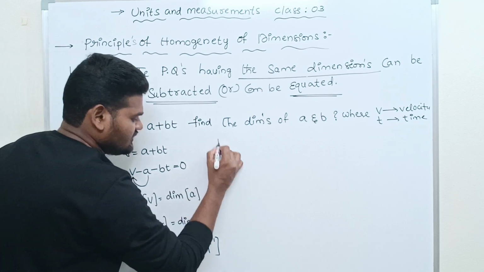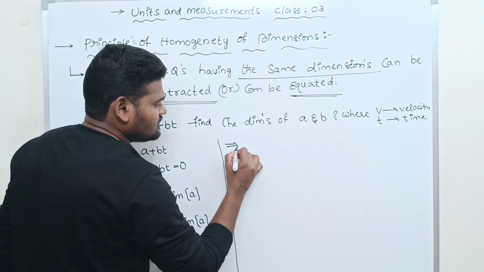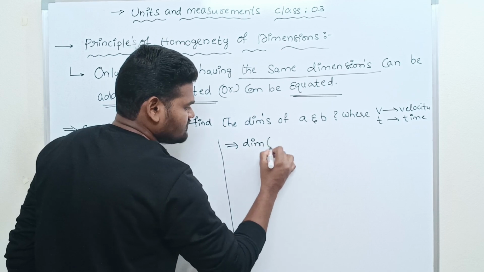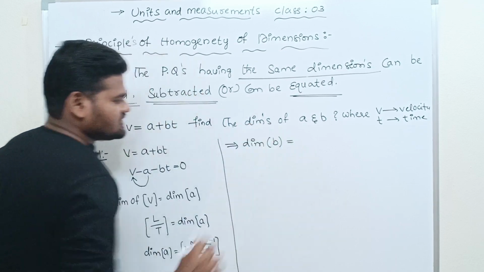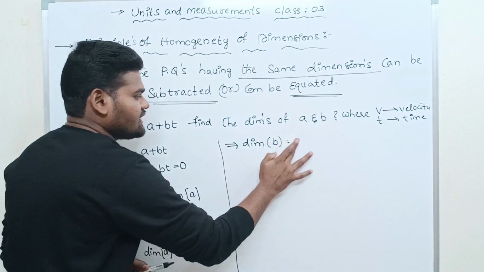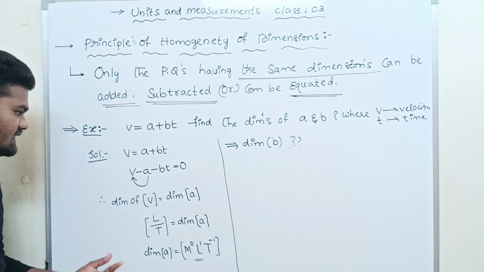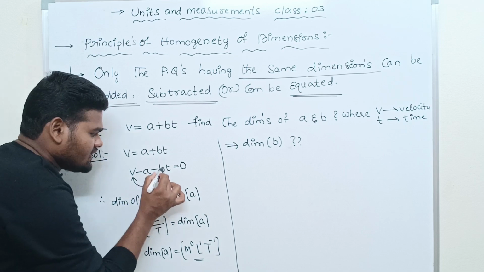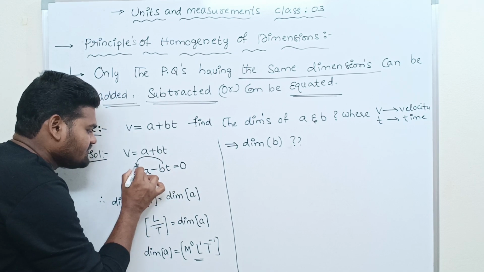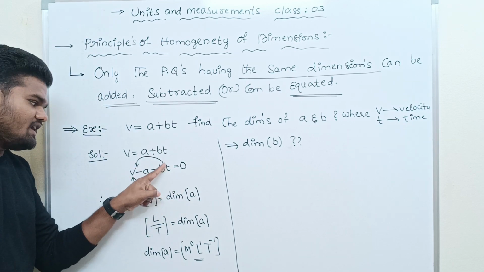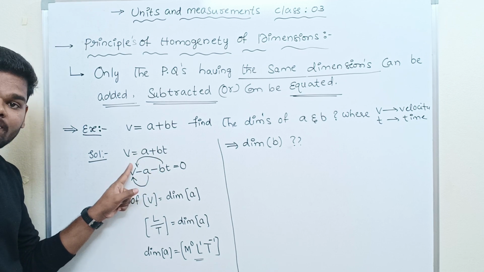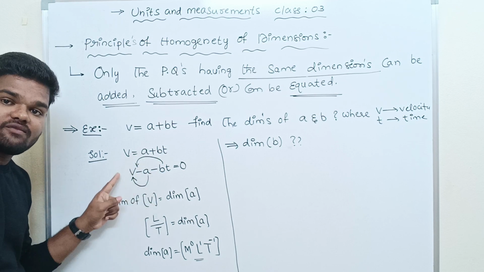Now we have to find the dimension of B. How to find it? See, the term bt is subtracted from V. Why is bt subtracted from V?